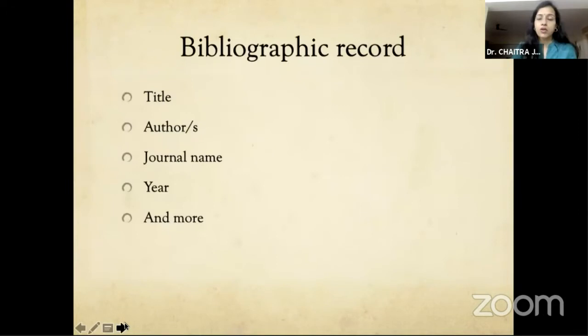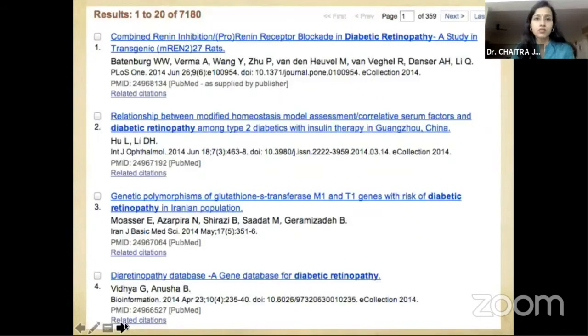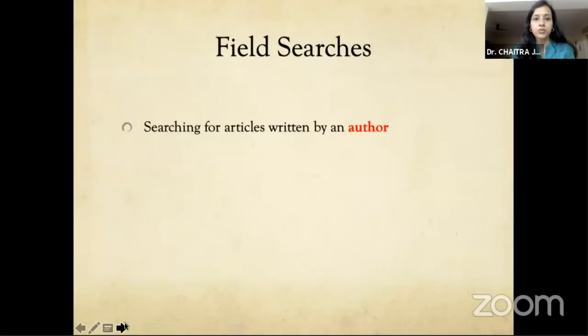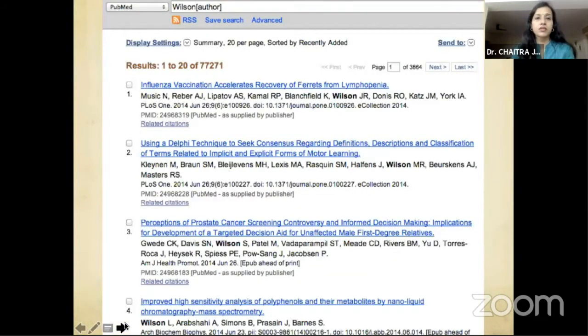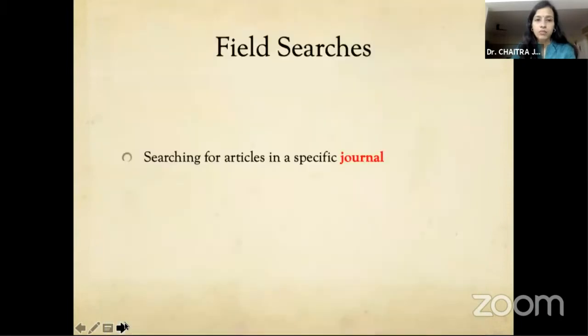So a bibliographic record, like I mentioned before, has a title, the author, the journal name, the year, and more. When you're searching, you can search for a word or phrase just in the title of the article. Here we are searching only for diabetic retinopathy. You can search for something written by the author. Here, as you can see, it's Wilson author. All those articles have come. You can even shorten it or expand it based on the full name or the first name.